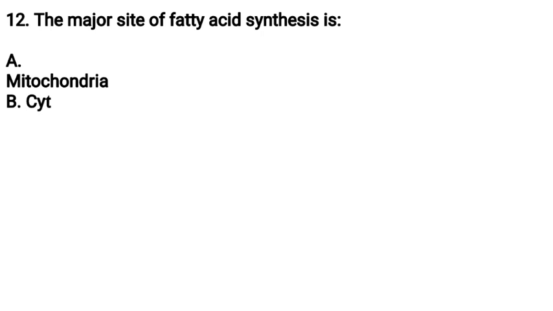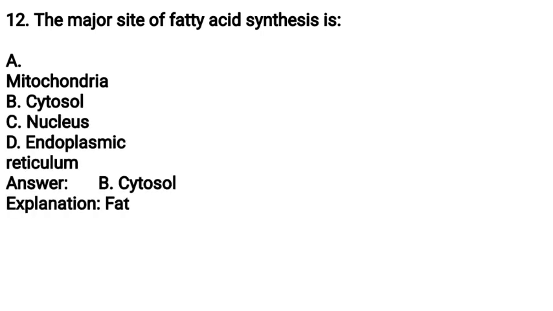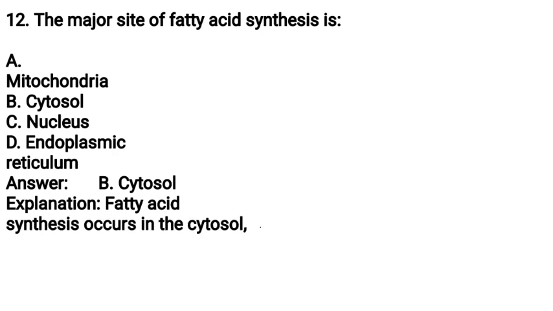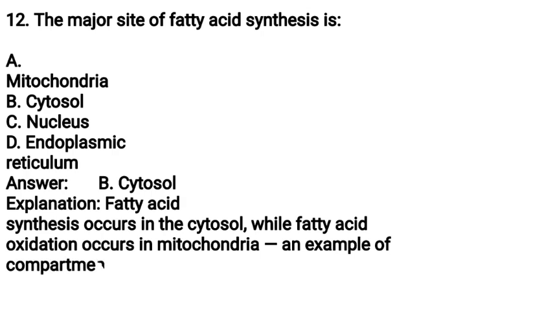(12) The major site of fatty acid synthesis is A. Mitochondria, B. Cytosol, C. Nucleus, D. Endoplasmic reticulum. Answer: B. Cytosol. Explanation: fatty acid synthesis occurs in the cytosol, while fatty acid oxidation occurs in mitochondria, an example of compartmental regulation.